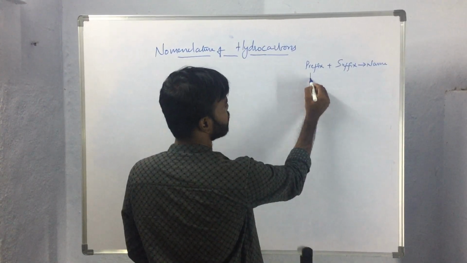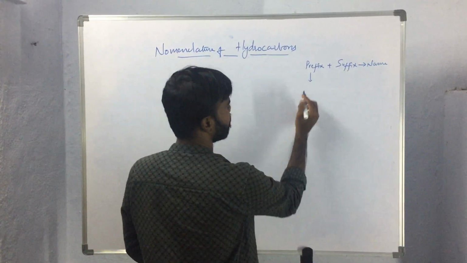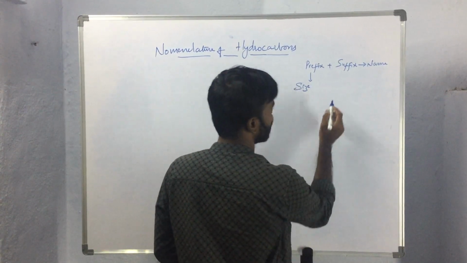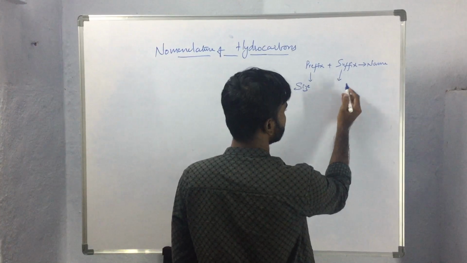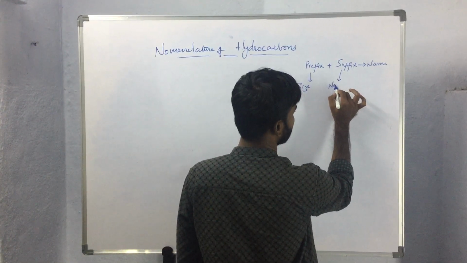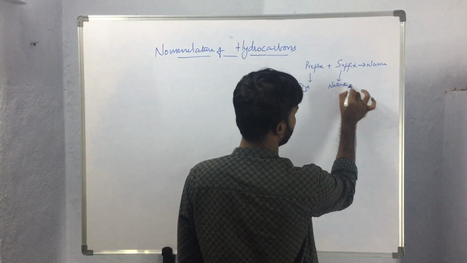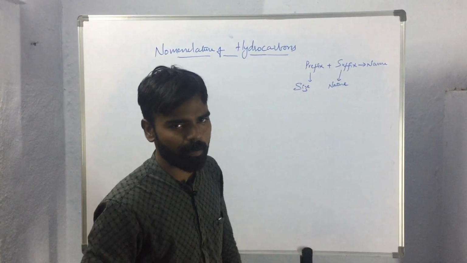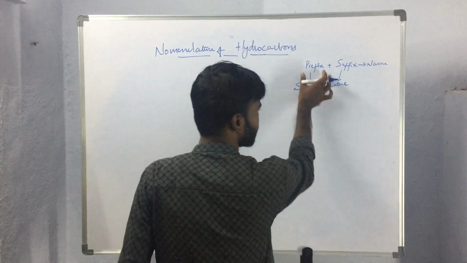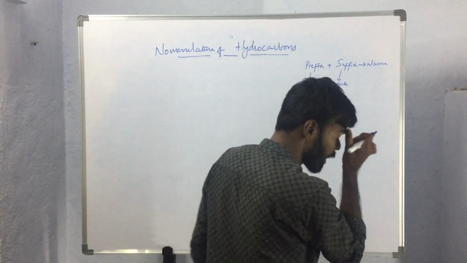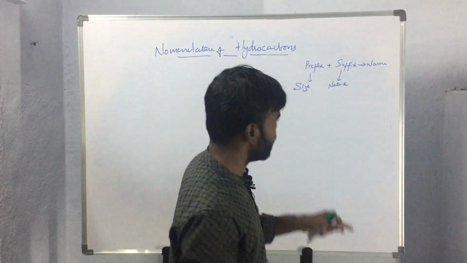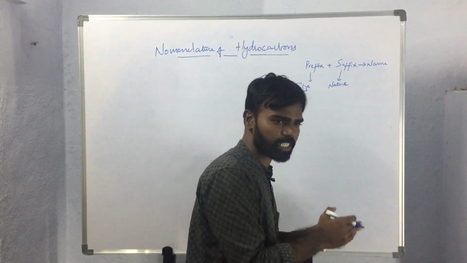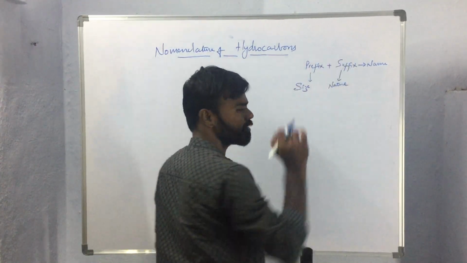So here the prefix indicates the size of the compound and the suffix represents the nature of the compound. That means how many carbon atoms the compound contains will be represented by the prefix, and what kind of bonds they have, that is, whether it is a saturated or unsaturated compound, will be represented by the suffix.